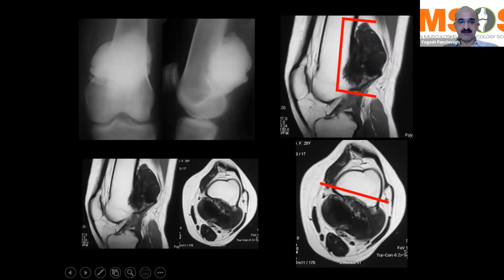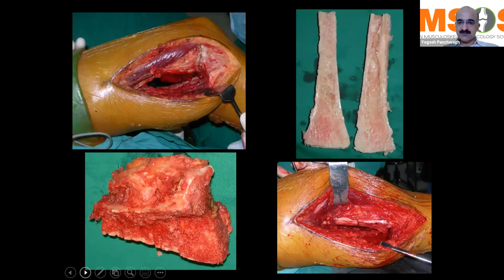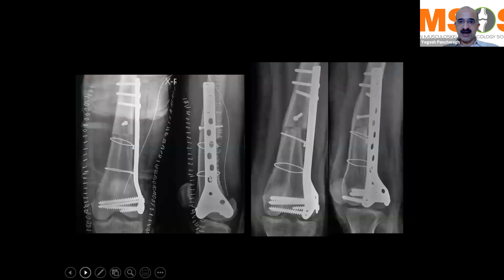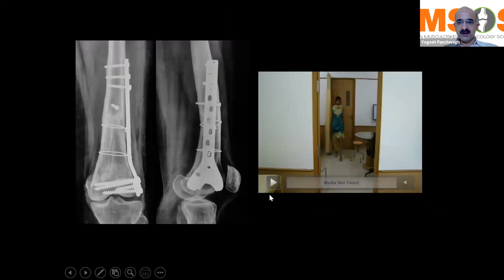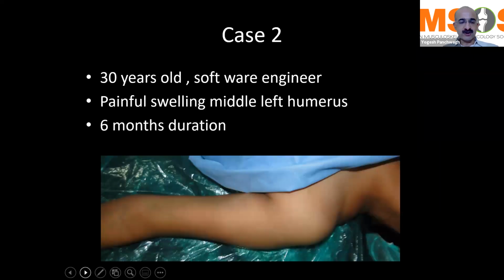Usually there is no intramedullary invasion, although here you can see that there is some amount of intramedullary invasion, and the patient has been treated with hemicortical resection using a dual approach. Reconstruction in this particular case was done using an allograft and internal fixation with a plate and screws. Since the knee joint is spared, the patient has a very good knee range of movement, and she's able to walk around very well, with near normal function.